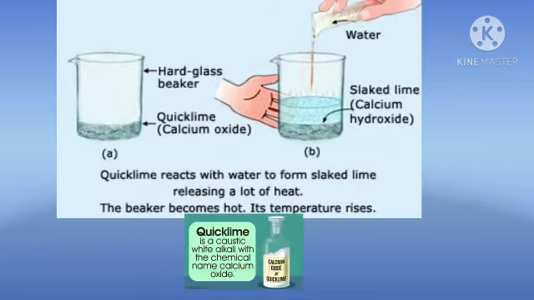Another example we observe is slaked lime. Calcium oxide we call quicklime. Calcium oxide reacts with water and produces calcium hydroxide and heat. We observe this in a lab activity, children. A large amount of heat energy is released in the reaction of calcium oxide with water. If we touch the walls of the container, we feel the hotness. Such reactions are called exothermic reactions.